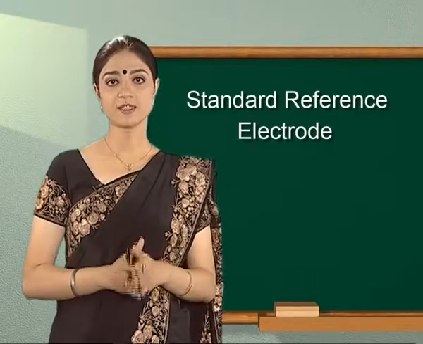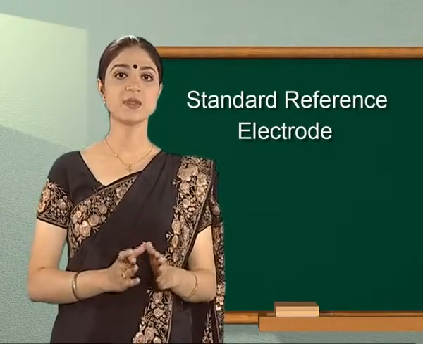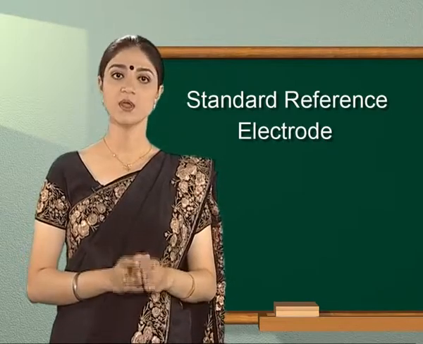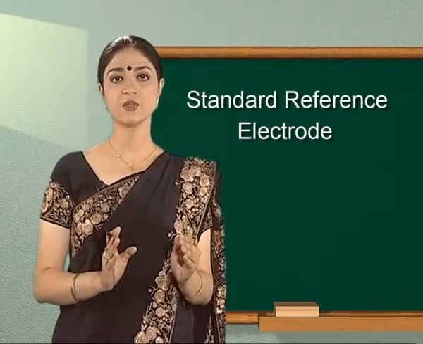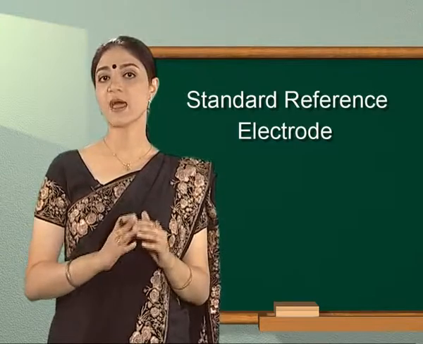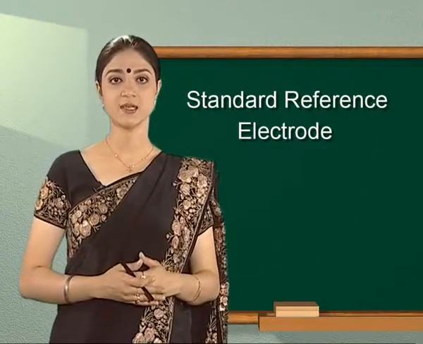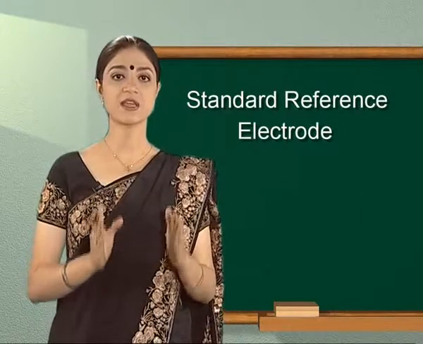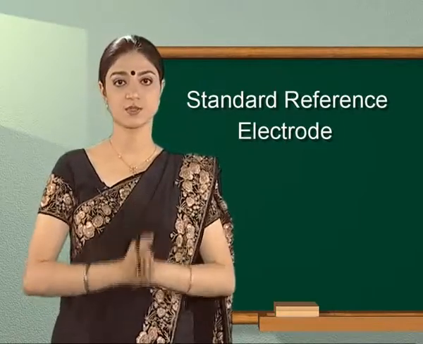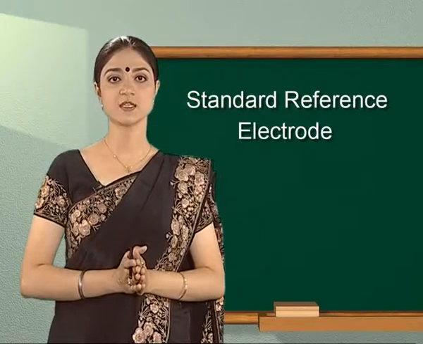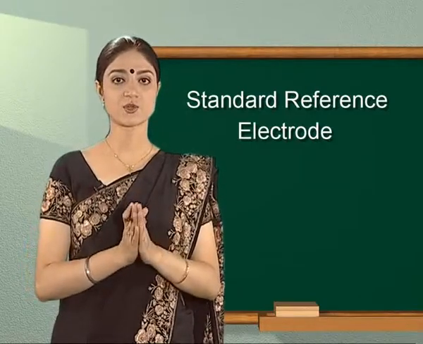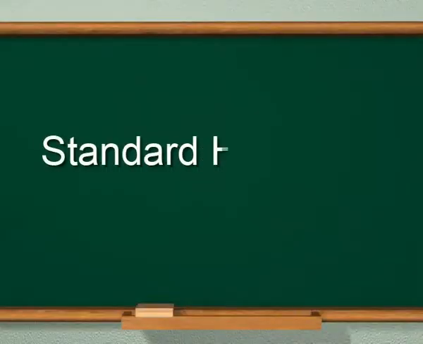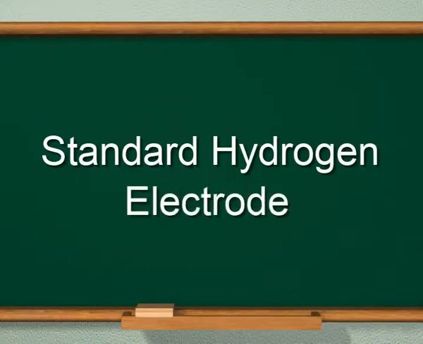Since a half cell in an electrochemical cell can work only in combination with the other half cell and does not work independently, it is not possible to determine the absolute electrode potential of an electrode. We therefore find only relative electrode potential, using the standard hydrogen electrode.